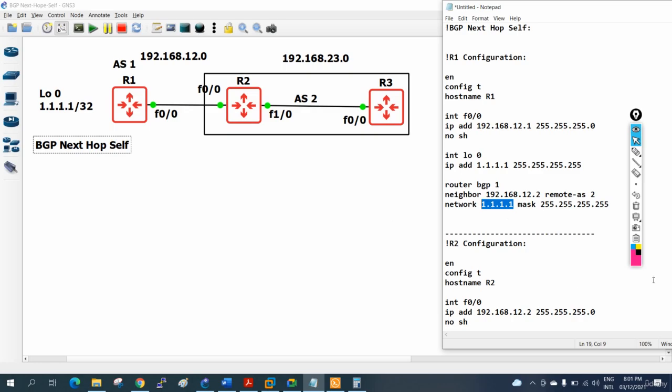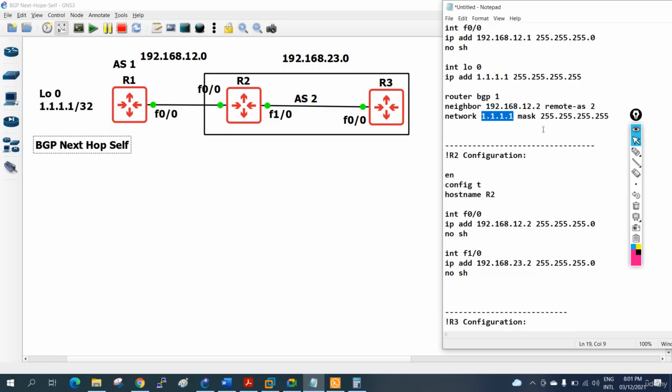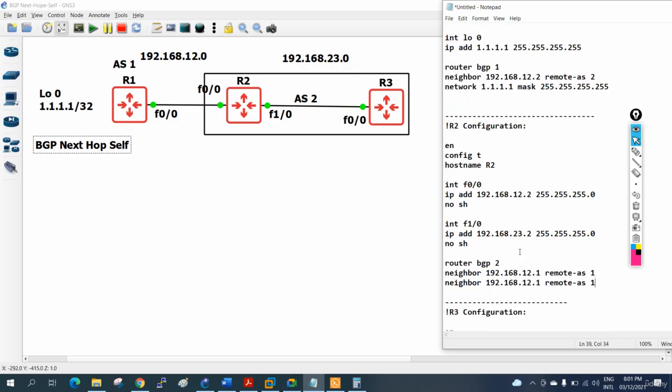Now I need to do it in router 2 also. So I will copy from here to here. Let me paste here, and here I am in R2. So I will write bgp 2, and the neighbor's AS will be 1, so remote-as is also 1. So from here to here I configured. Now I need to configure here also. So I will copy the same thing and paste here again, and here my neighbor is 23.